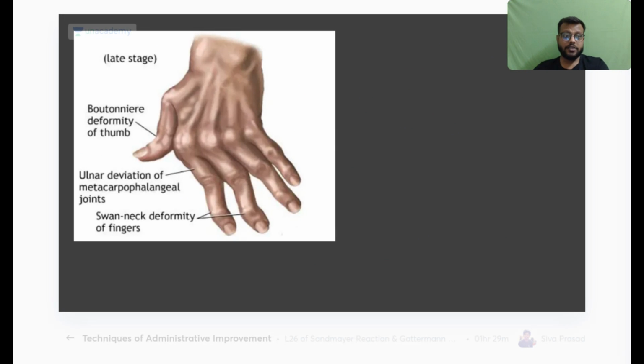So this is the typical presentation of a hand in the late stage of which type of arthritis?